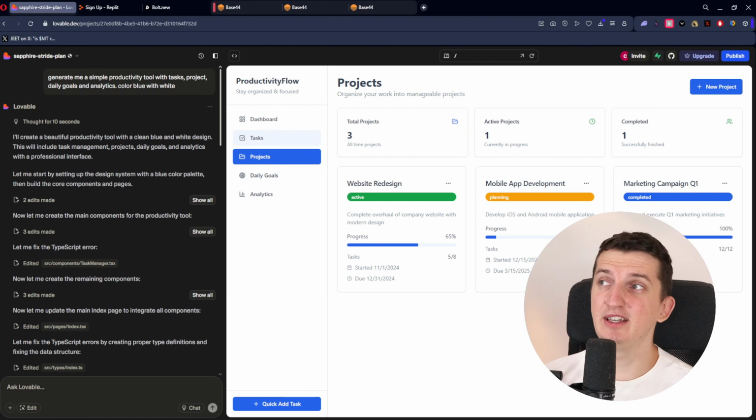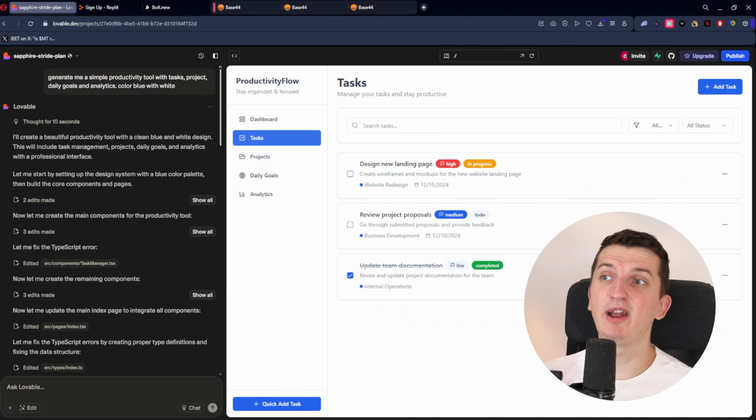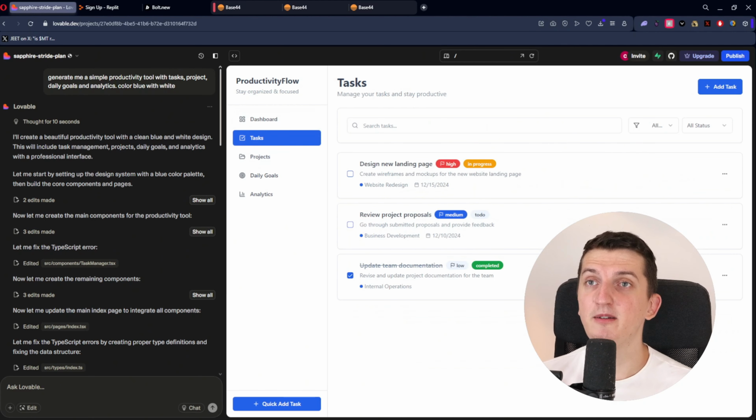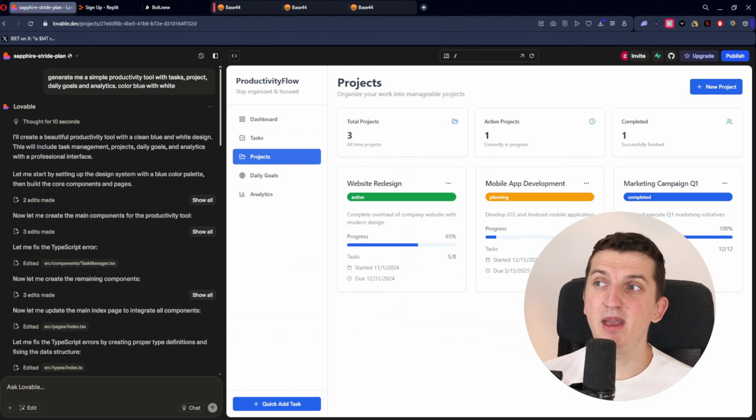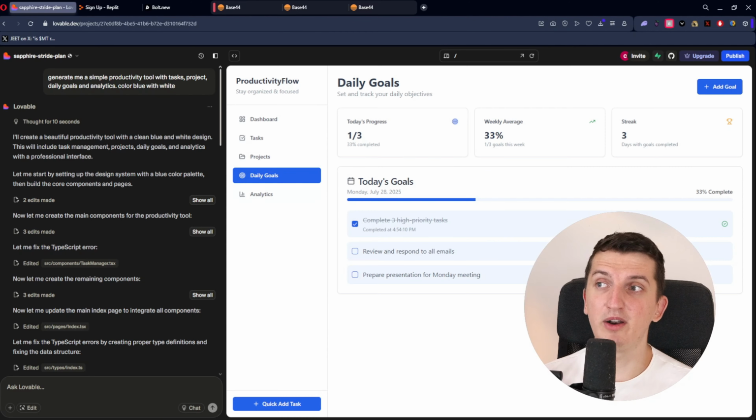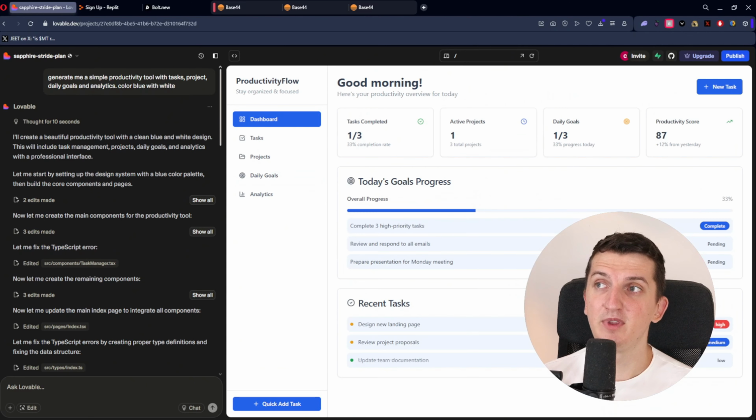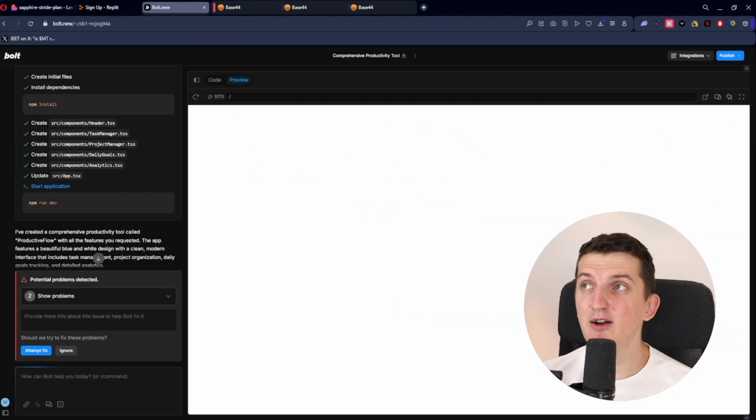So let's say it right now built the Lovable. You're going to say, oh my God, it looks very good. But maybe there are going to be some issues in the future. And that's something you have to be aware of, right? For example, this would take me way more time to build with Cursor, of course. So you can test it out for yourself, what you actually want to build.